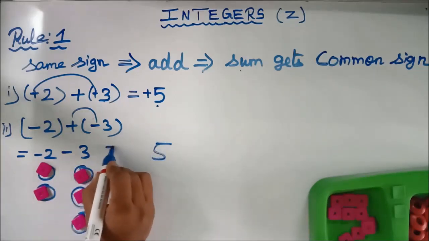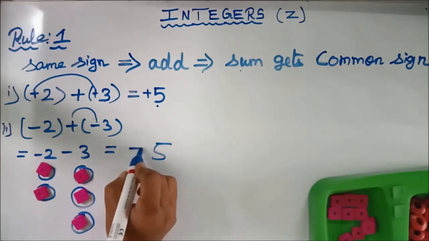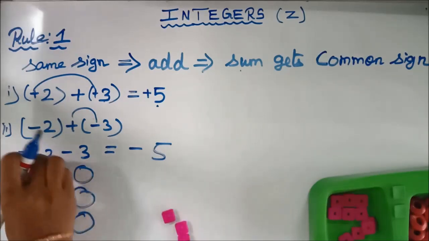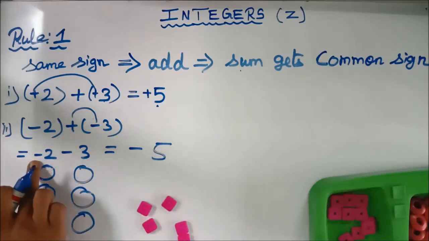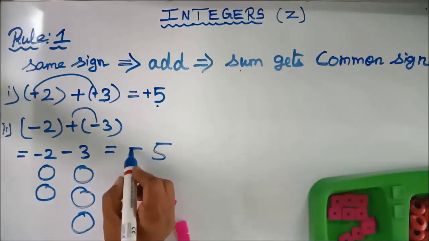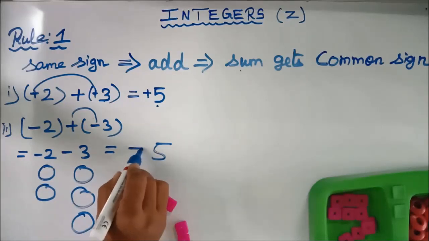Need means you have to introduce the symbol minus. Why? You are not having these coins with you. That's why we are putting the symbol minus here. So totally we are in need of 5 coins. So here we have to put the symbol minus. Okay, do you understand, children?